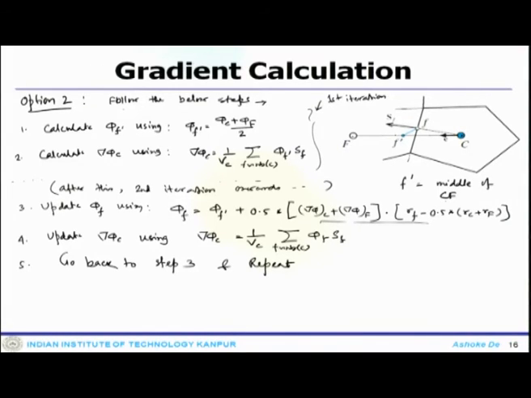In the first iteration, you calculate the correction of the phase value using the cell information of C and F, then get the complete information in the domain. From the second iteration onwards, you update phi f, the phase value, using this kind of expression, then update the gradient of the cell and then go back.